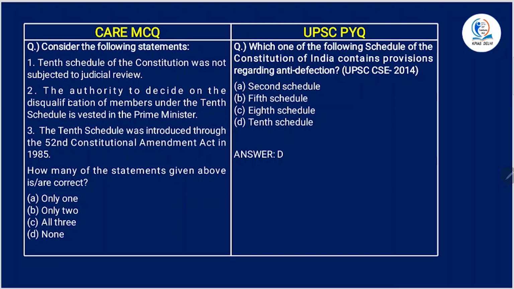Consider the following statements. The 10th schedule of the Constitution was not subjected to judicial review. Yes, in the past it was not subjected to judicial review, but now it is, and we have also seen the cases. The authority to decide on the disqualification of members under the 10th schedule is vested in the Prime Minister? No, it is the Speaker, so this is wrong. The 10th schedule was introduced through the 52nd Constitutional Amendment Act in the year 1985. This is correct. So only two statements are right.